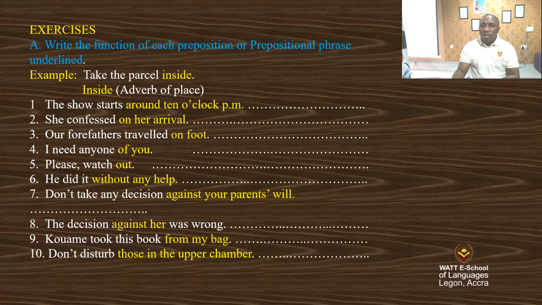You can see that some prepositional phrases have been outlined by colors, yellow color. So we are going to give their function. Around 10 o'clock p.m. is a prepositional phrase of time. On her arrival is a prepositional phrase of time. On foot is a prepositional phrase of manner. Of you is a personal pronoun.